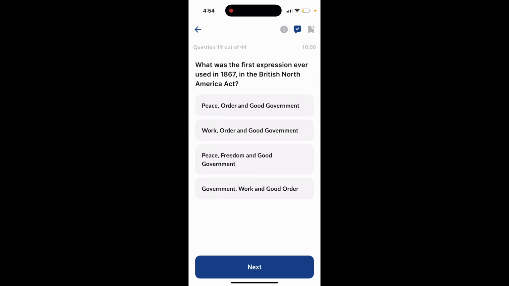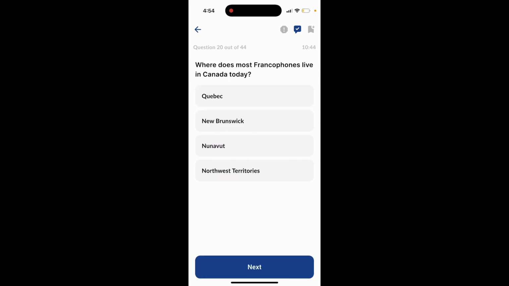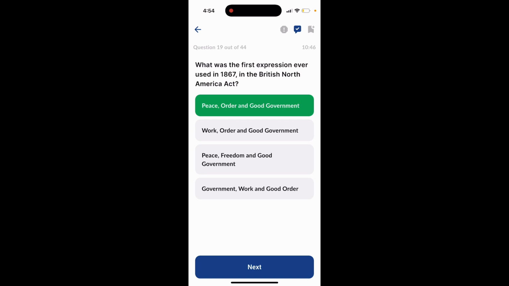Question 19. What was the first expression ever used in 1867 in the British North America Act? Option 1, peace, order, and good government. Option 2, work, order, and good government. Option 3, peace, freedom, and good government. Option 4, government, work, and good order. The answer to this question is option 1, peace, order, and good government.